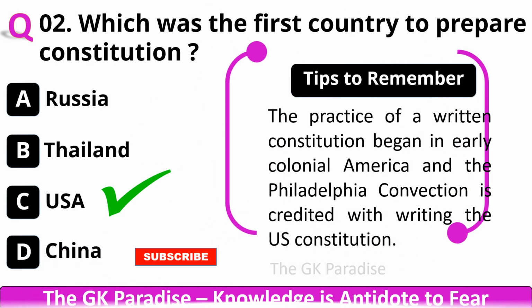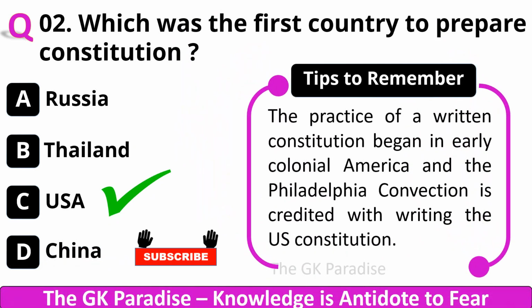Your correct answer is C. USA. The practice of a written constitution began in early colonial America, and the Philadelphia Convention is credited with writing the US Constitution. Question number 3.